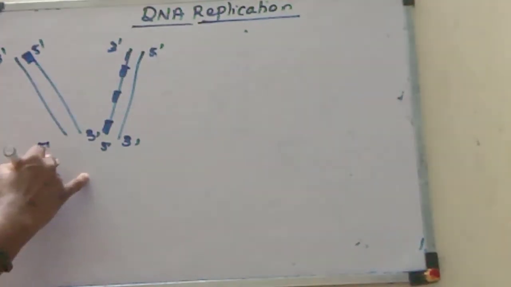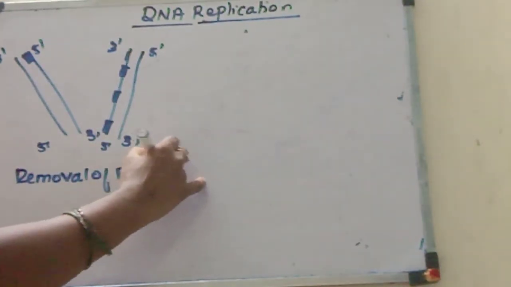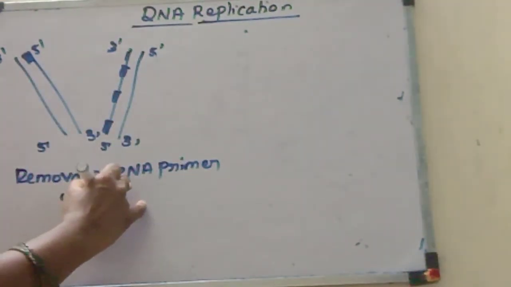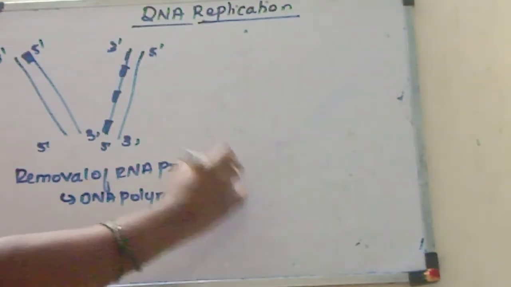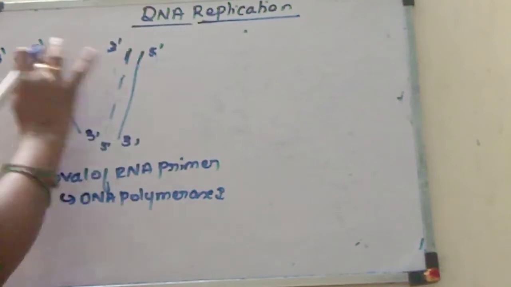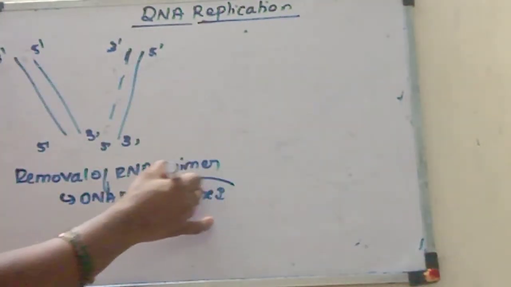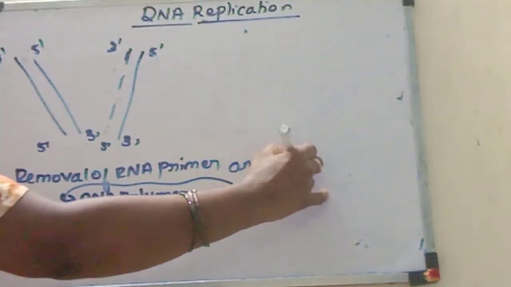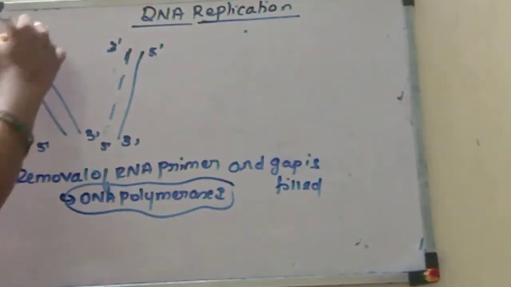So now, the next step is removal of RNA primer because this is DNA. The removal of RNA primer is done by DNA polymerase 1 enzyme. By using this DNA polymerase 1 enzyme, the RNA primer was removed and the gap is also filled by DNA polymerase 1 only.